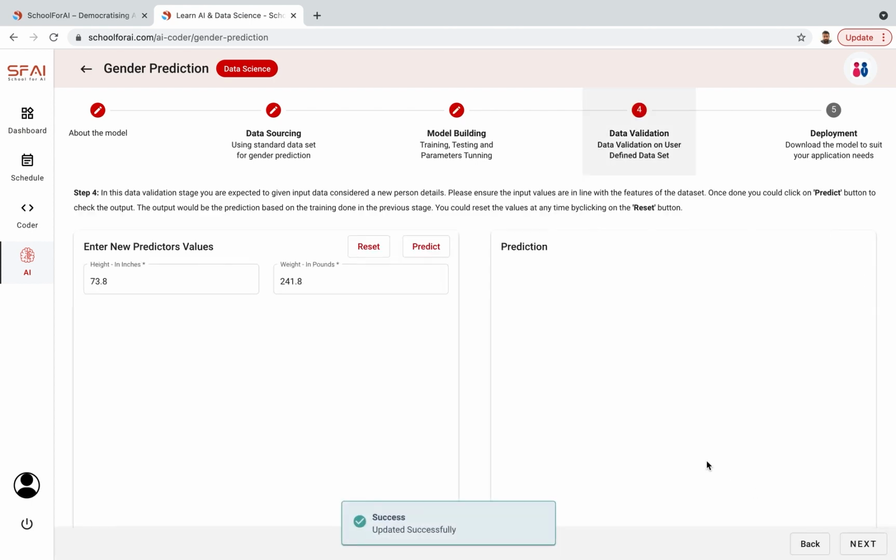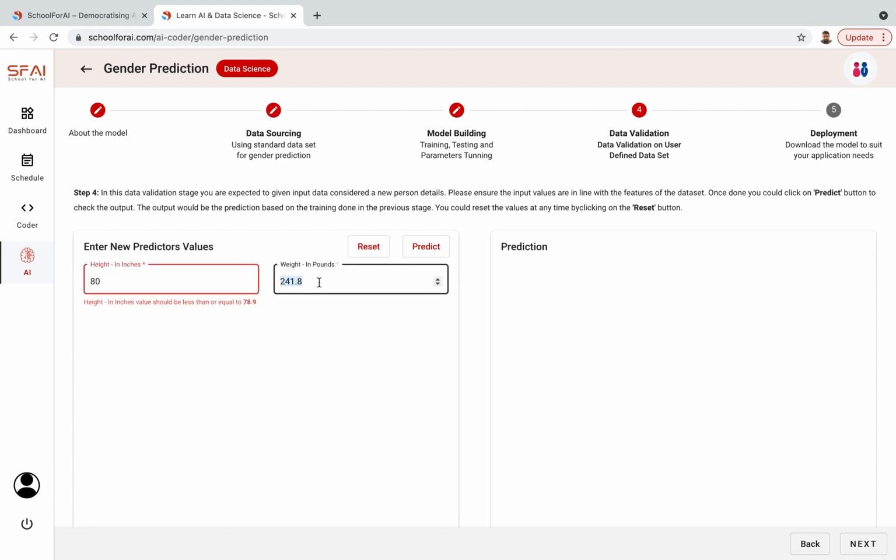In the data validation section, I can give values as a user, as if I'm a user, and then predict who that could be. So here height, I would give like 80 inches. These are all in inches. Believe me, you should be careful about that. And this is in pounds. Okay, 80 inches, it's not accepting. That's the better thing you will get over there. So even if I give some random weight, it says that weight in pounds should be less than or equal to 269. That's the maximum value. The person cannot be that big, or we don't expect that to be big.